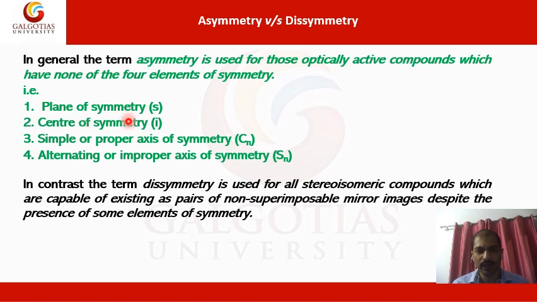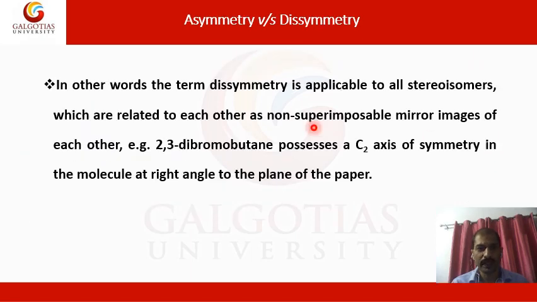Keep in mind none of the four elements of symmetry exist in an asymmetric molecule. Further, in other words, the term dissymmetry is applicable to all stereoisomers, meaning those which are optically active and related to each other as non-superimposable mirror images. So if they are stereoisomers or optically active, they will not be superimposable on their mirror image.